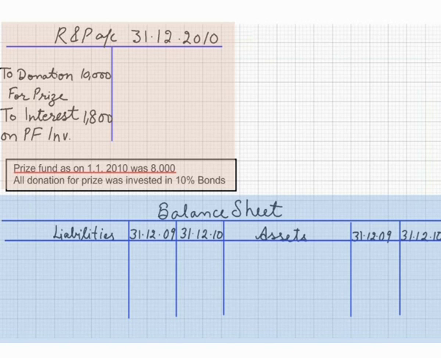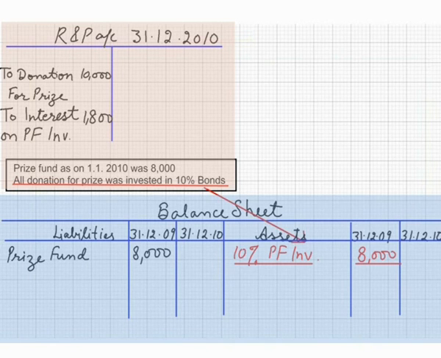Prize fund on 1st January 2010 was 8,000. You know, prize fund is always shown on the liability side. So prize fund in the beginning was 8,000. And it's clearly instructed that all the monies are invested in investment of 10%. It means there must be one investment that is 10% prize fund investment 8,000 because both are going parallel. So during this year, they have got 10,000 donation for prizes. Naturally, this income will be added to the prize fund, means 8,000 plus 10,000.